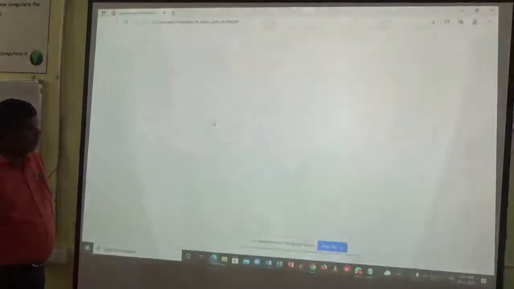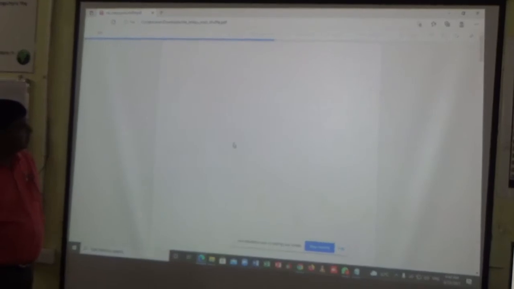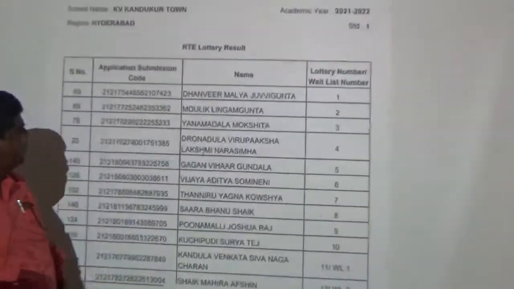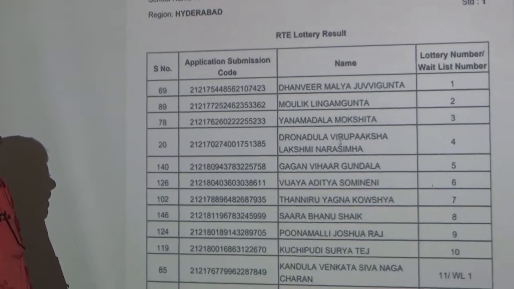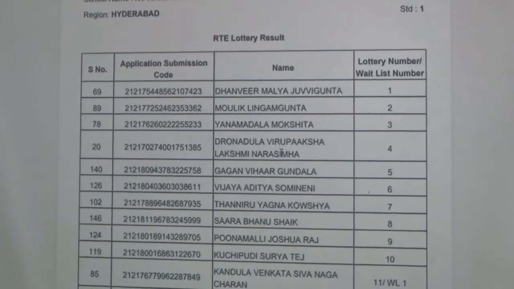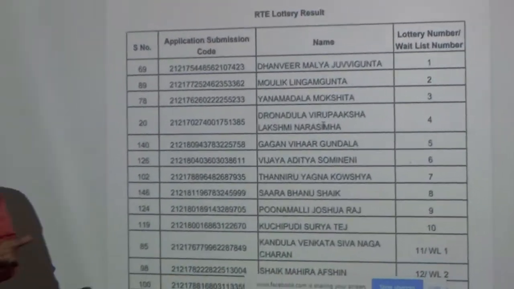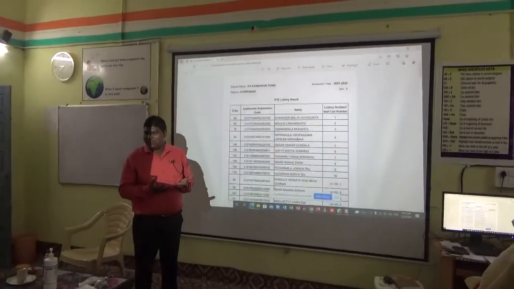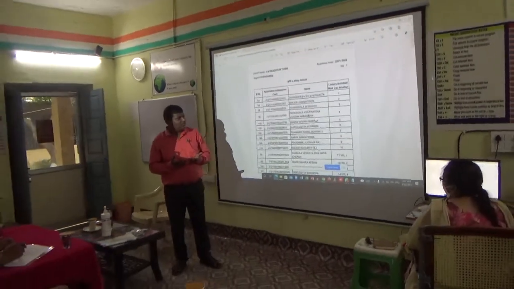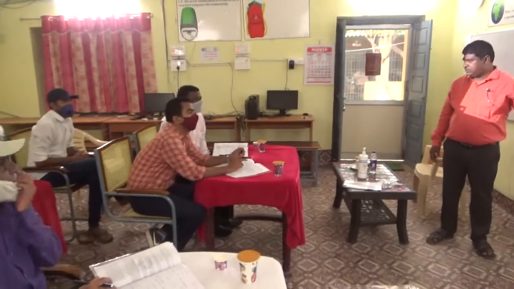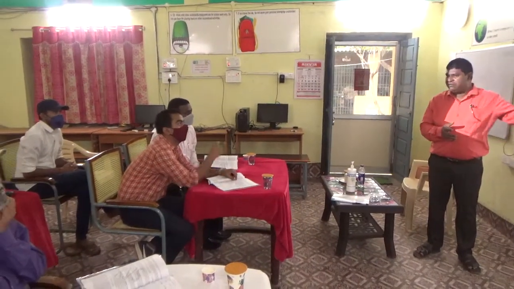Let us see who are the lucky ones. Number 1. Even online they can see this list. Very good. Really, God has given us the best opportunity to take admission in Kendriya Vidyalaya free of cost. Until 10. After 10 there will be a waiting list. This list we are going to display there. We have not changed anything in the PDF format.